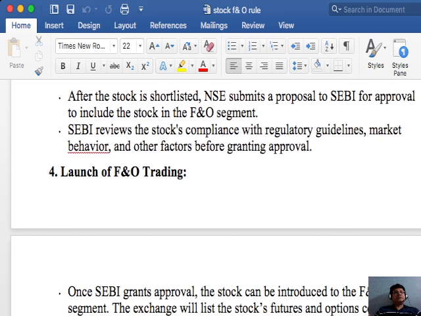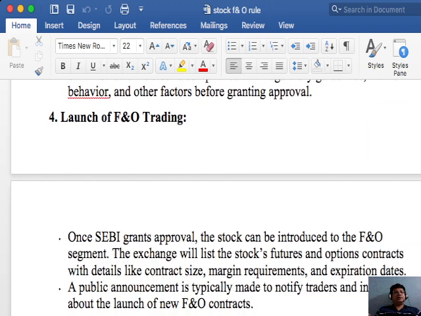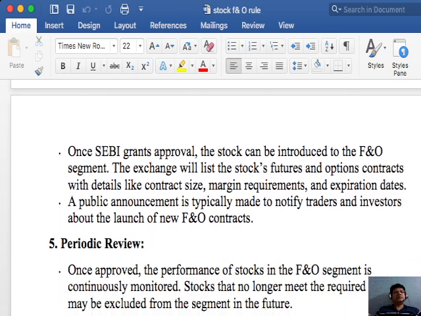Okay. Now next point is launch of F&O trading. Once SEBI grants approval, the stock can be introduced to the F&O segment. The exchange will list the stock's future and option contract with details like contract size, margin requirements, and expiration date. A public announcement is typically made to notify traders and investors about the launch of new F&O contracts.